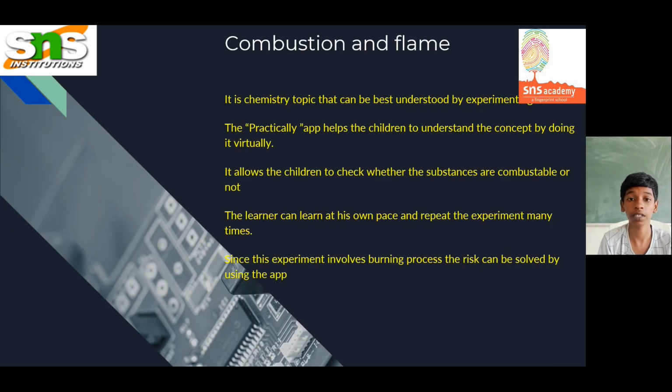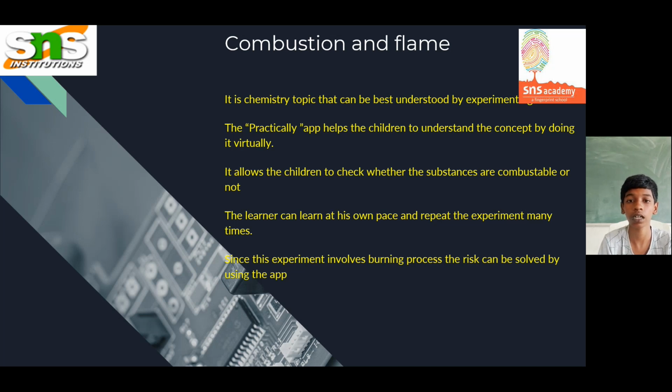And my topic is combustion flame. It's a chemistry topic which is best understood by experimenting. Practically helps children to understand the concept by doing it virtually. It allows children to check whether a substance is combustible or not combustible.